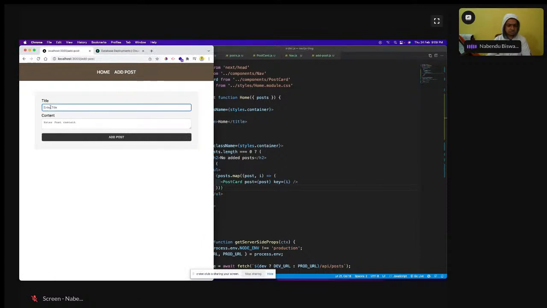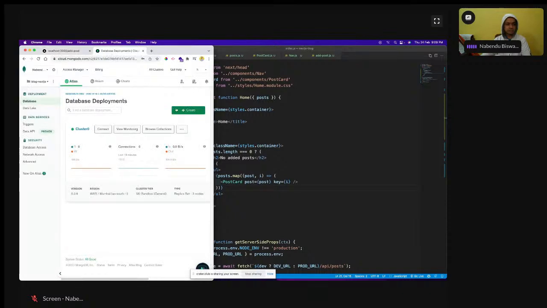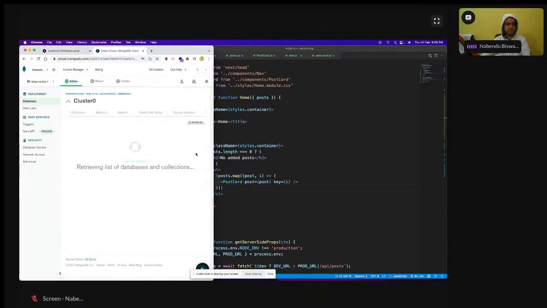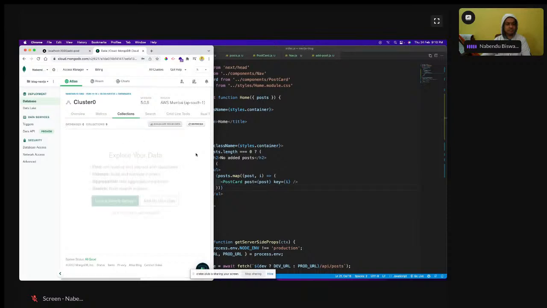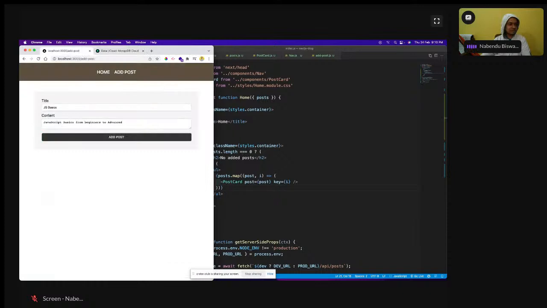Add post time there, JS basics, Java basics, okay, so I'll do this add post. What happened? Okay, it's not done. Let us do some more code.